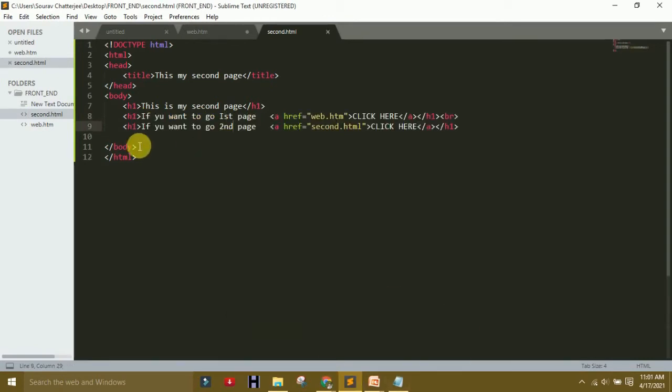So if you want to go to the first page, click here on the HTML link, and if you want to come to the second page, use the second HTML link. You saw that I wrote some changes here. What are the changes? A means anchor, and href is the hyper reference. What is the reference? The first reference is web.html, the second reference is second.html.